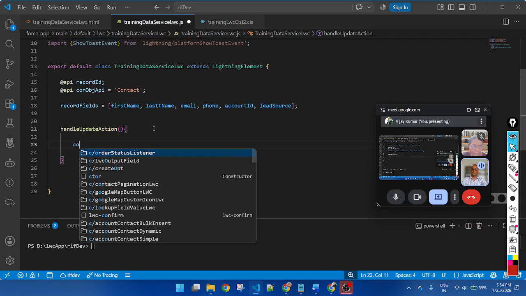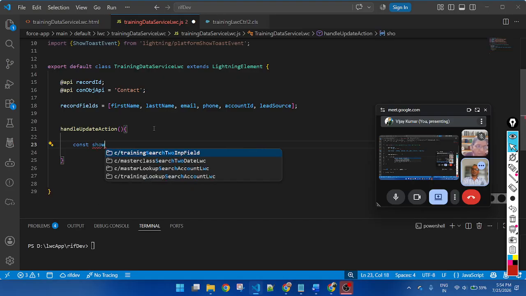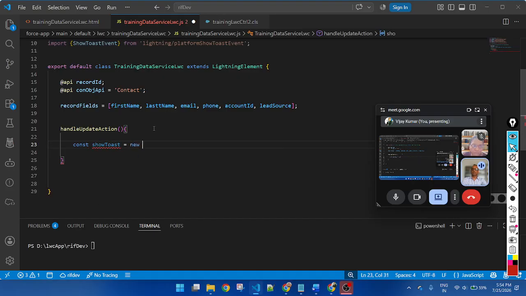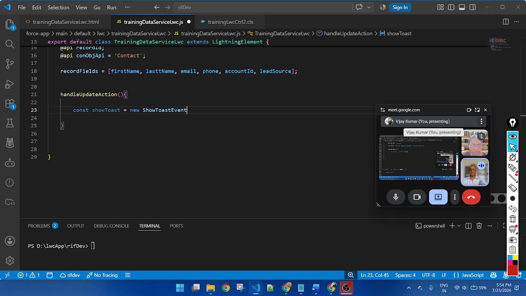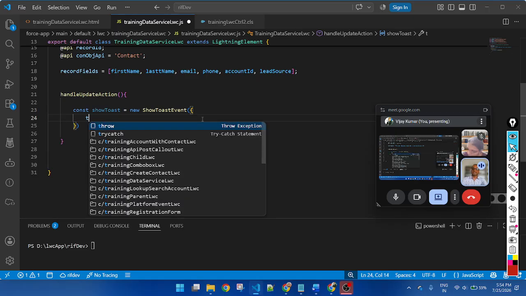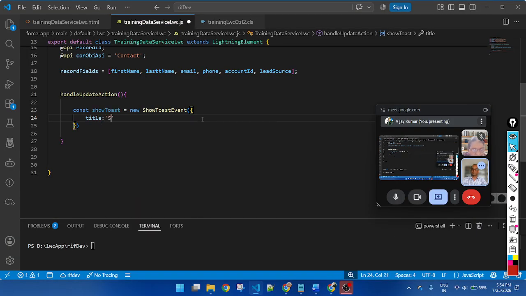First create a constant variable: toast equal to new show toast event. Toast messages always exist as multiple values, so I create an object. This is the title: Success.